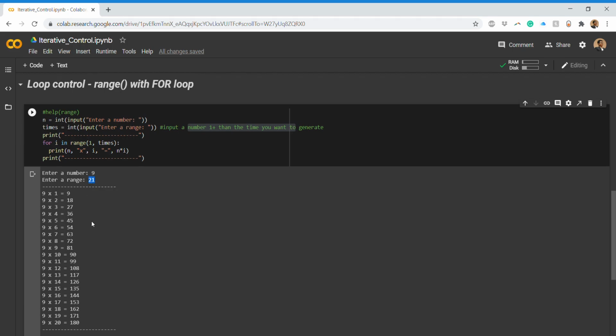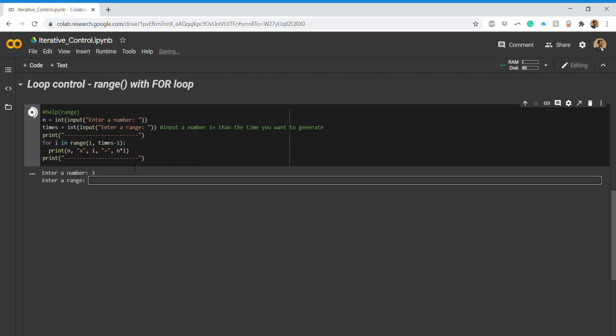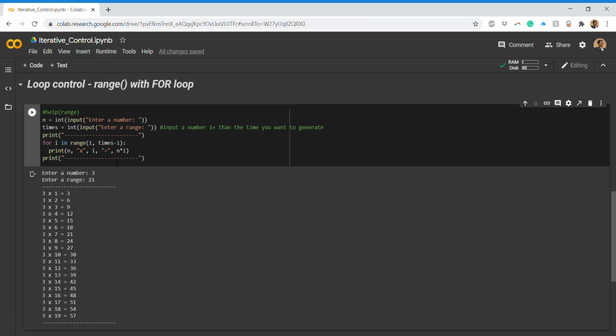Since we are given this 21, we are doing this, and now you can do this in another way also. You can just modify this. If I put times minus 1, it will generate only, say I want 3, and if I say 21, then it will generate till 19.